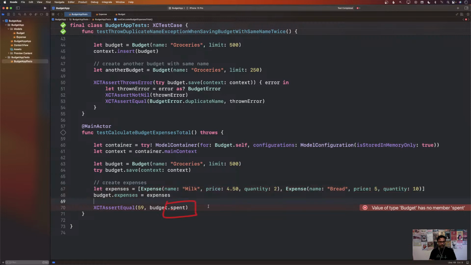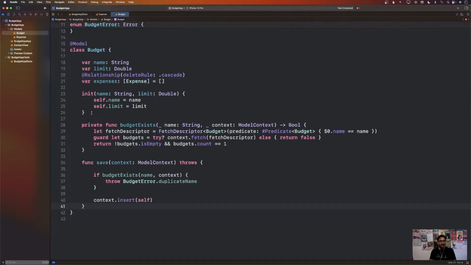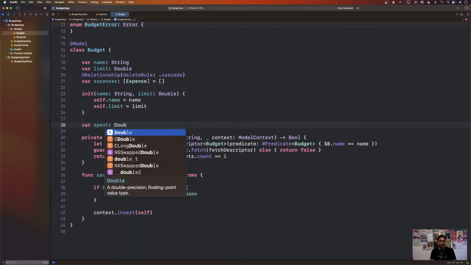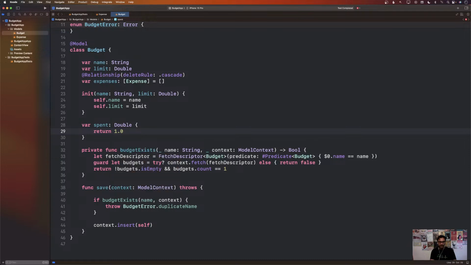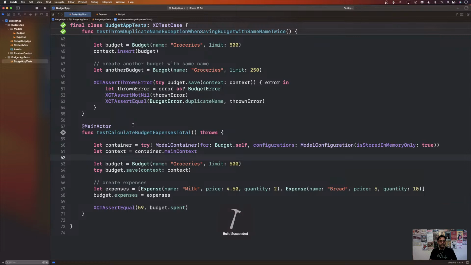But still, our test is not going to pass or even run because we don't have a spent property. So let's go to the budget and add a spent property. Now you can add this anywhere you want. I'm going to say spent double, and just to make the test happy, I'm going to return 1 from spent. Obviously this is going to fail because 1 is a constant value that we are returning, and in the test we are testing against 59. Those things are not equal, but just for fun, let's see if the test passes or fails.